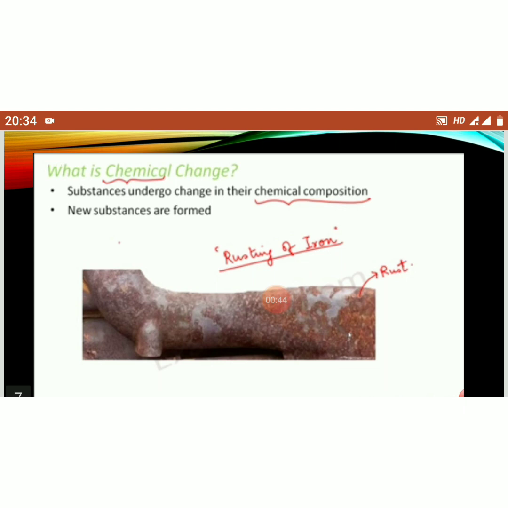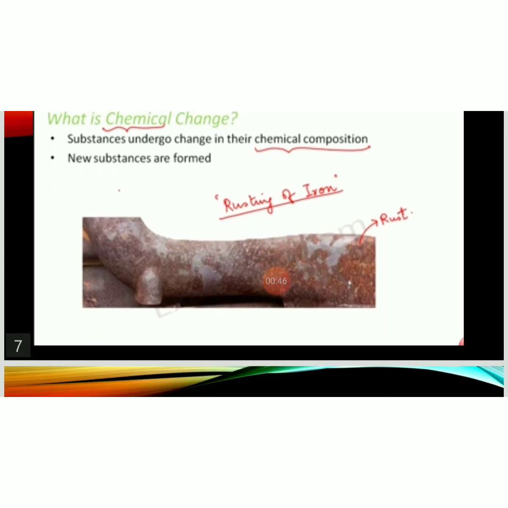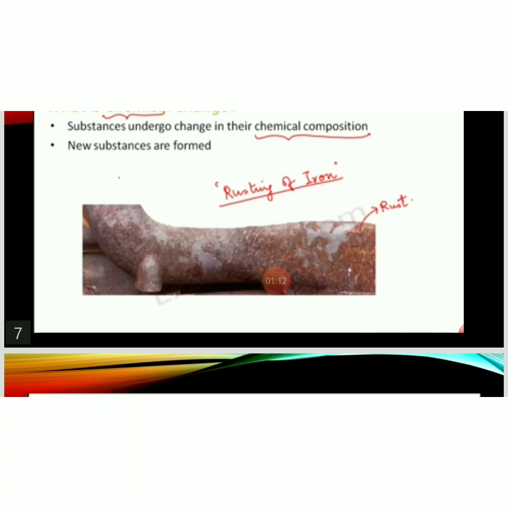Okay, let's take an example here, rusting of iron. So if you leave iron objects in air or in presence of water for a long time, then a brown colored layer appears on its surface. So that brown color layer is called rust. And once the object is rusted, we cannot get the original iron back. So it means it is a chemical change. We'll discuss the rusting later.